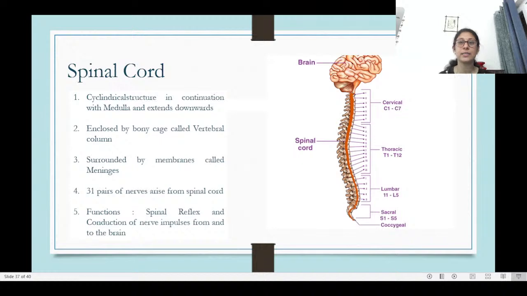Then the last one is the spinal cord. The spinal cord is the tube-like cylindrical structure which continues from the medulla and extends downwards through the vertebral column.